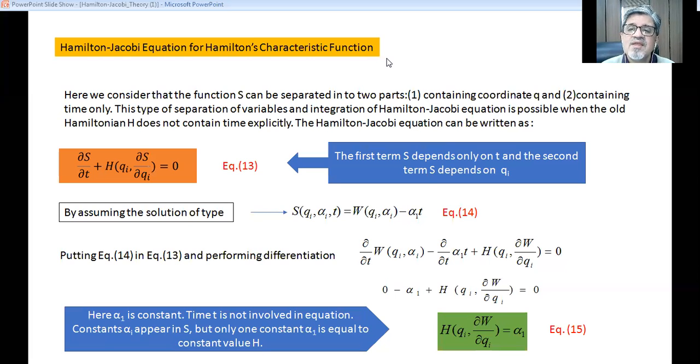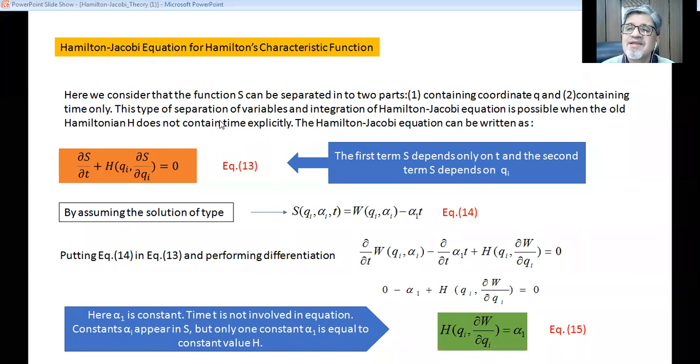Same thing we do in mathematics. The process we follow in our day-to-day life in the purchase of grocery is similar to the process we follow in mathematics for separating two different types of variables. So here we consider that the function capital S, or Hamilton's principal function, can be separated into two parts: one containing coordinates q only and the other containing time only.